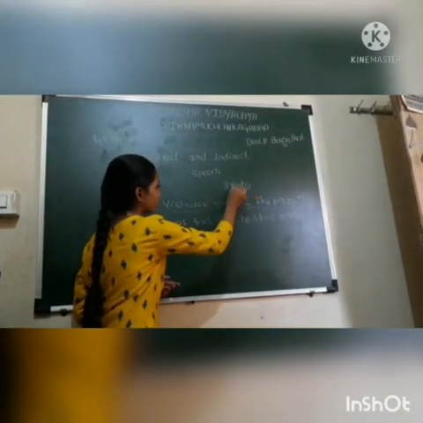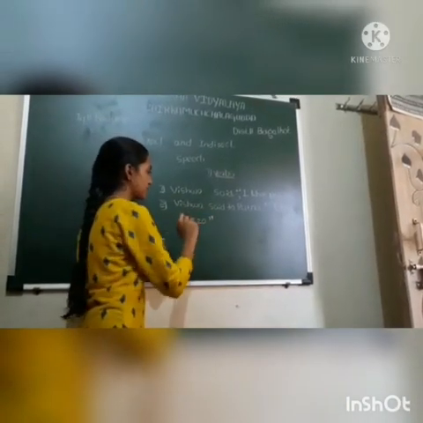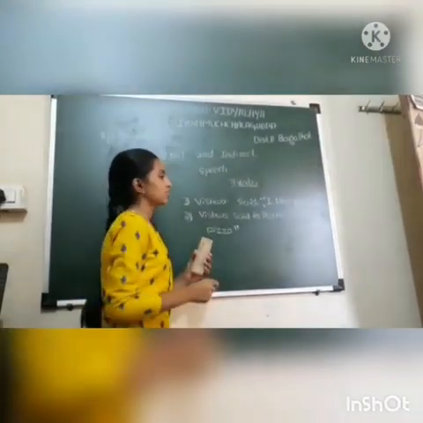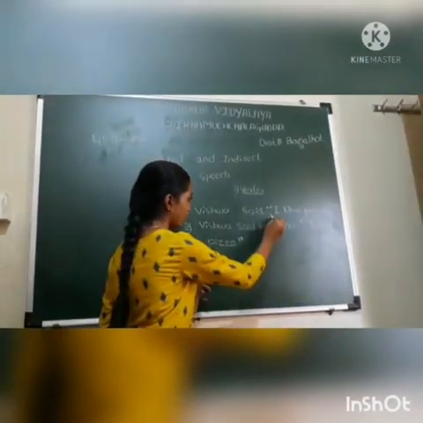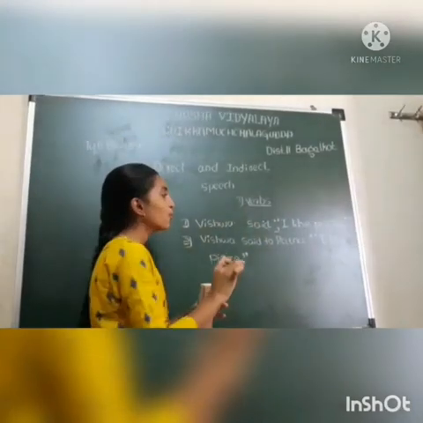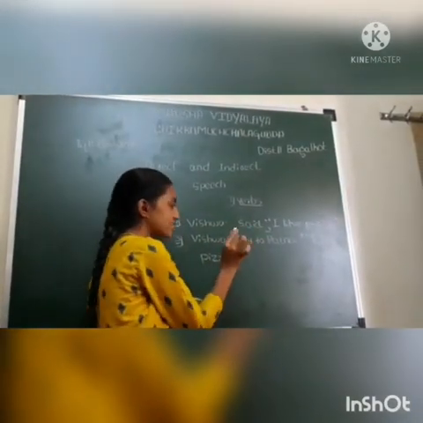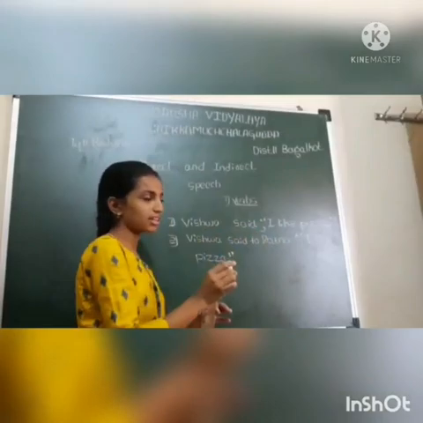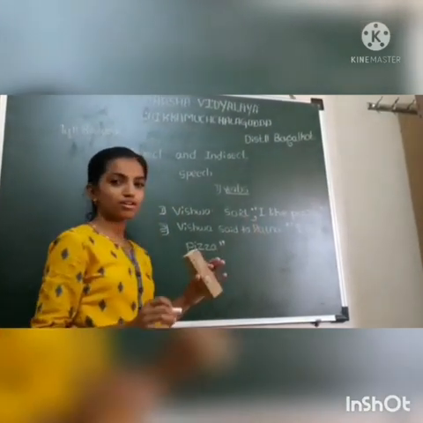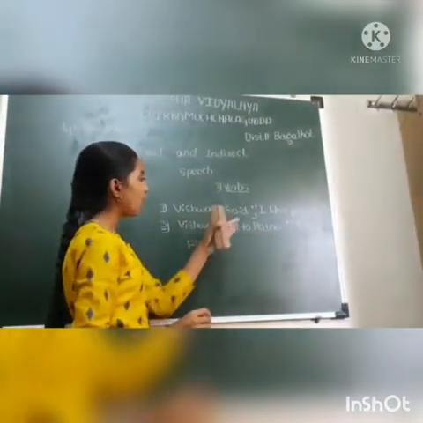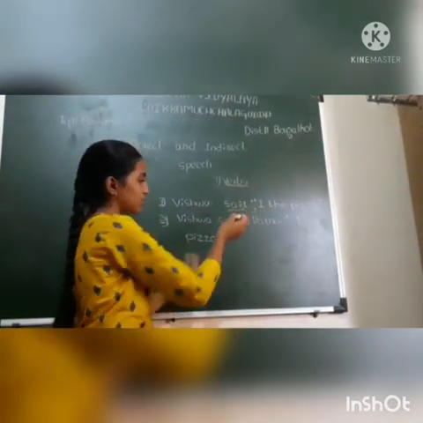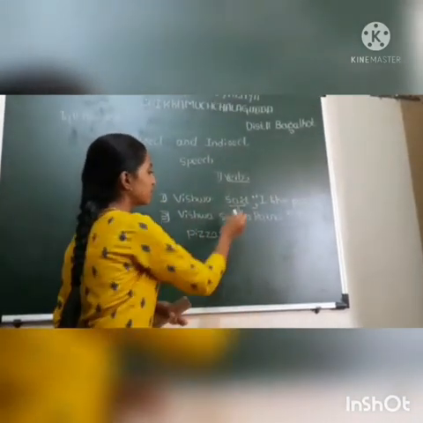Firstly, I am going to introduce these words. Vishwa said, "I like pizza." Vishwa said to Ratna, "I like pizza." What is the difference between these two sentences? Here there is no Ratna, so Vishwa is not addressing a person to whom he is telling, but here Vishwa is addressing a person. He is telling Ratna that he likes pizza. Here Ratna is mentioned; here there is no Ratna. If the sentence only has "said", there is no person Vishwa is addressing, so it must be said only.